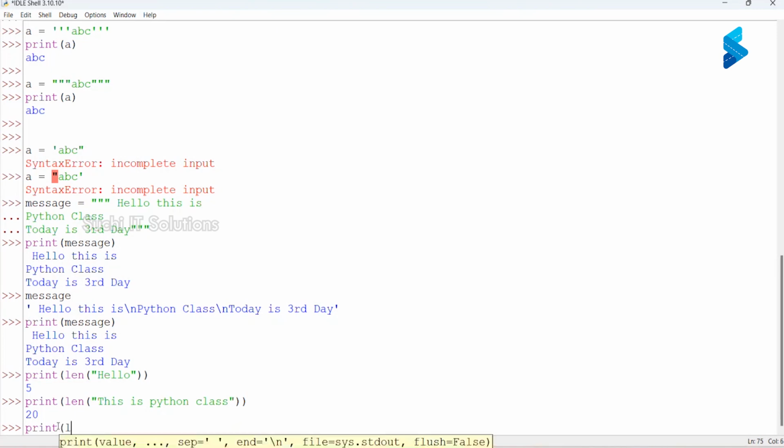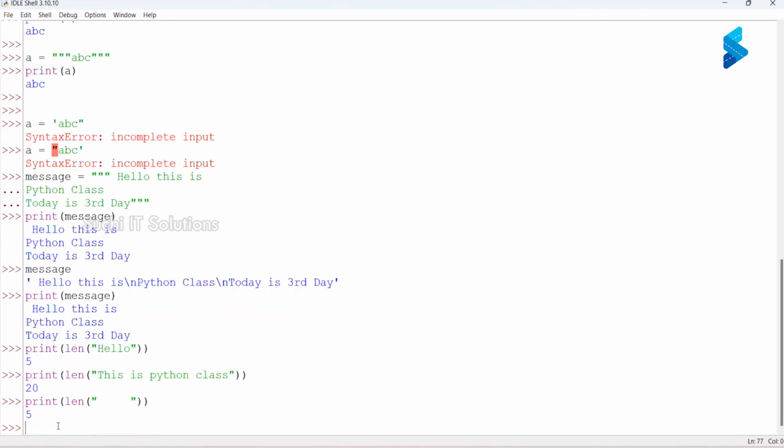And print len of, I'm just going to give spaces: 1, 2, 3, 4, 5. I have given 5 spaces. So what would be the length of this? 5, right? Because I have given 5 spaces. Every space is a character and hence it returns 5.